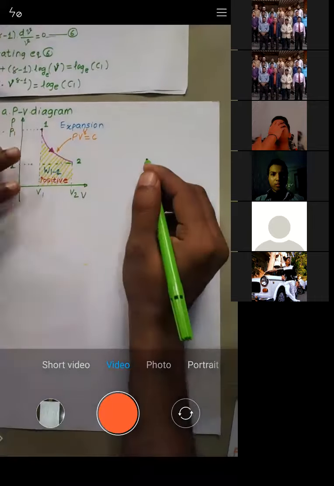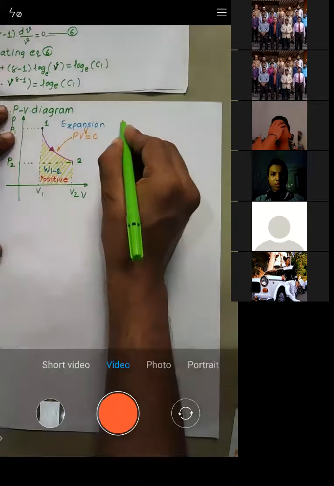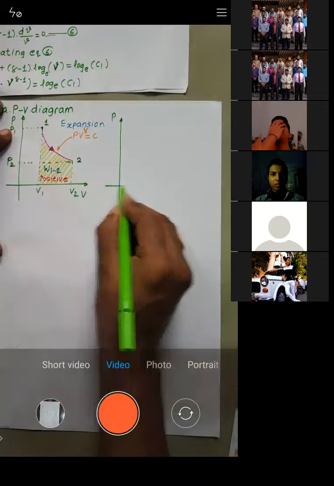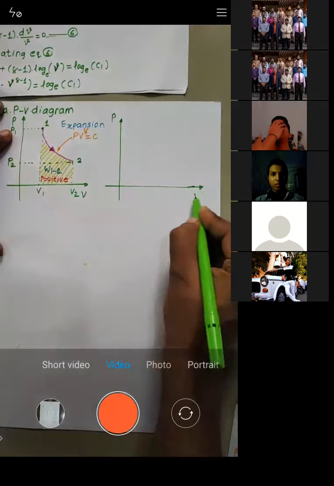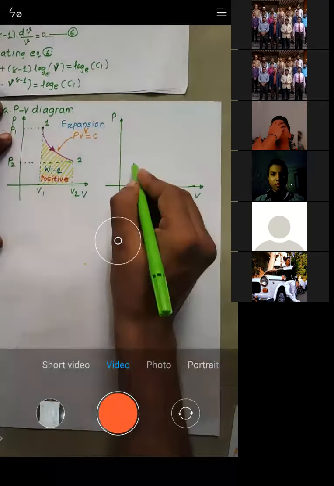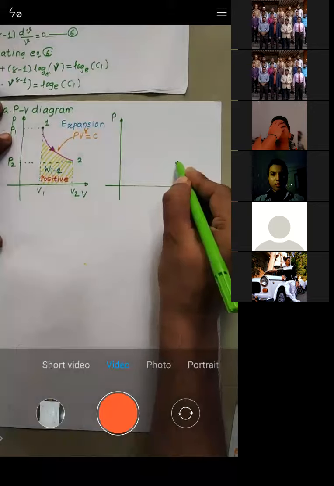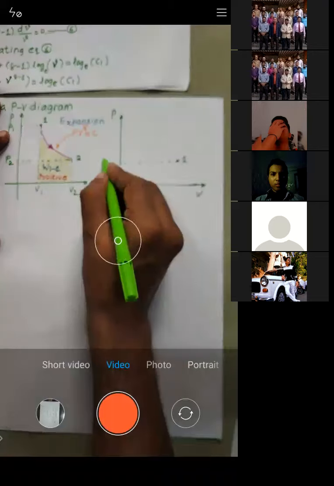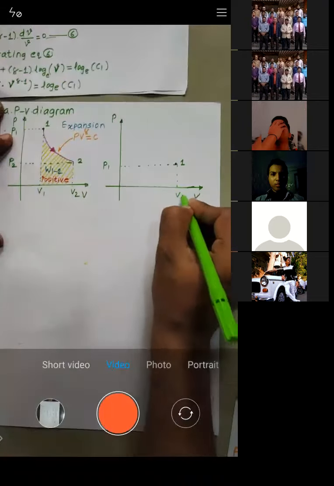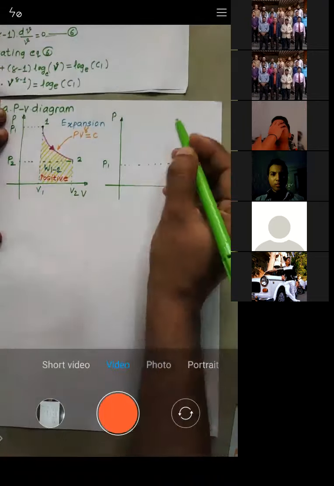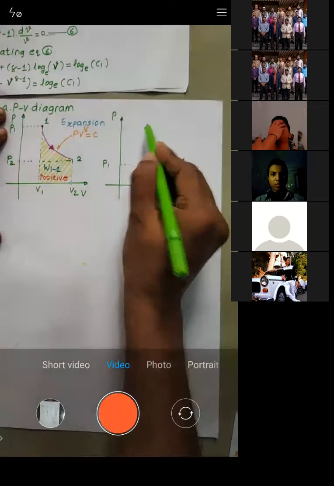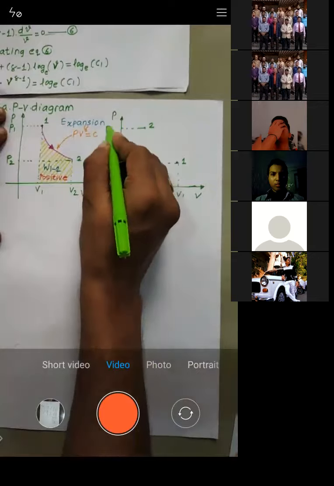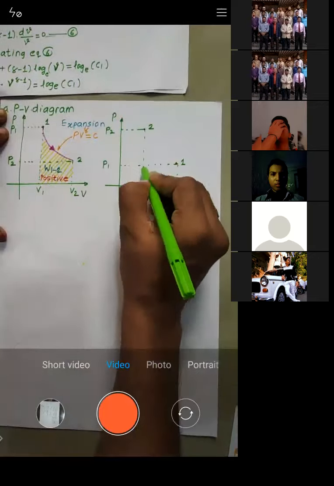Exact same diagram, but I will draw it in the reverse direction. Let this be again the pressure scale and this be again the volume scale. My initial point, let's say here, is 1, where I have some value of P1 and some value of V1. Now from this point, let's say I need to move to point number 2, which is lying here, where pressure is P2 and volume is V2.